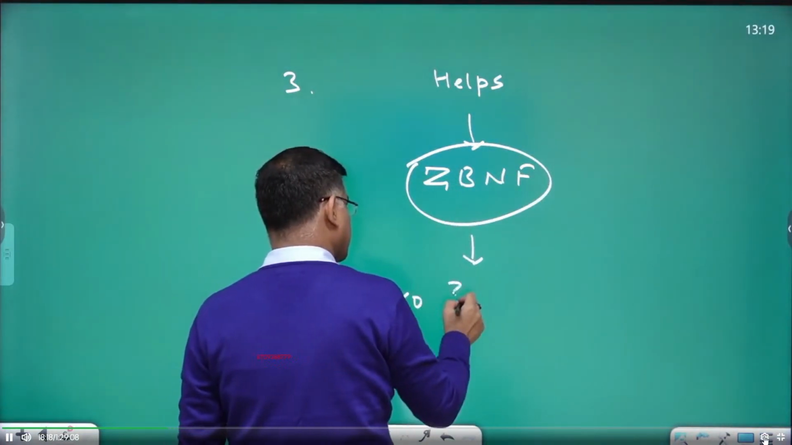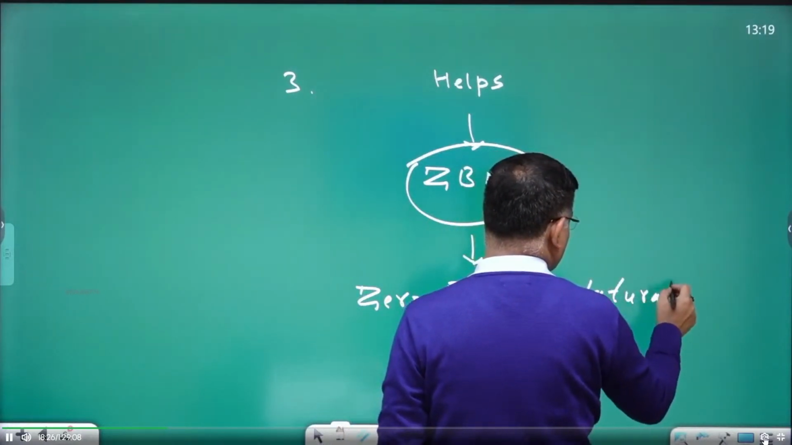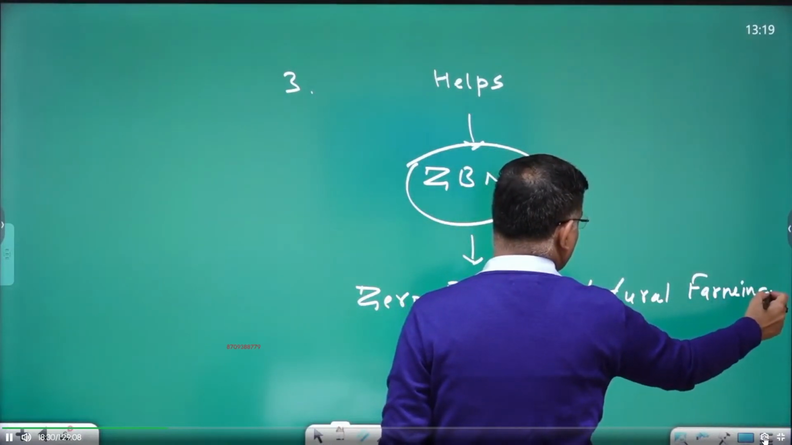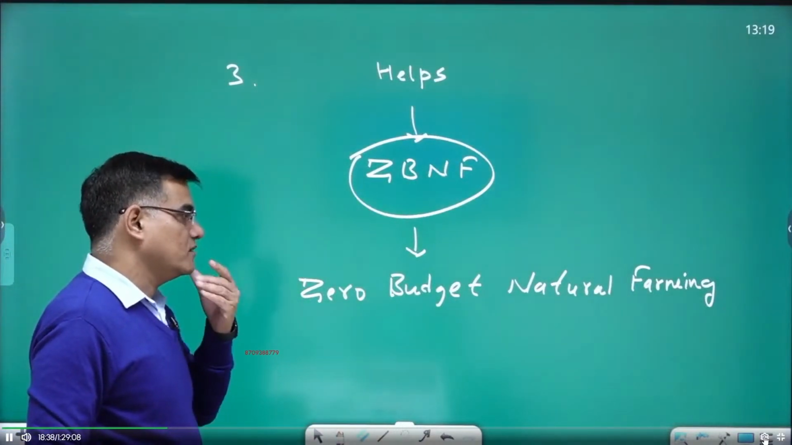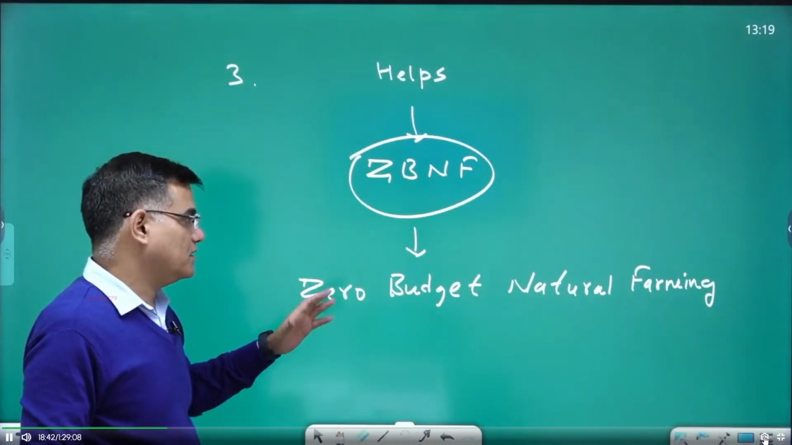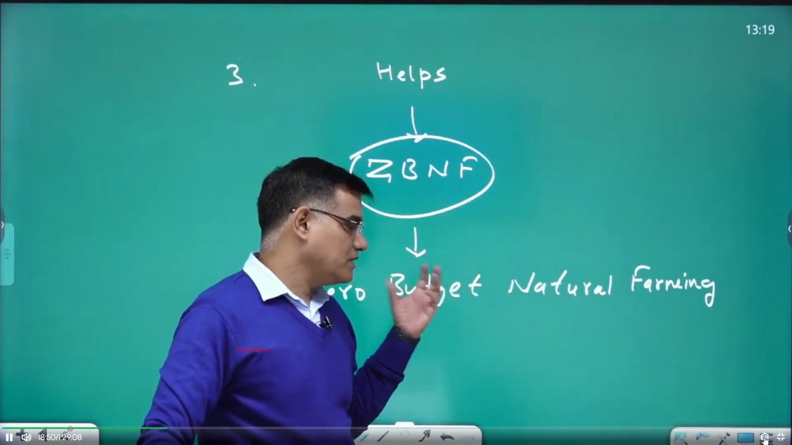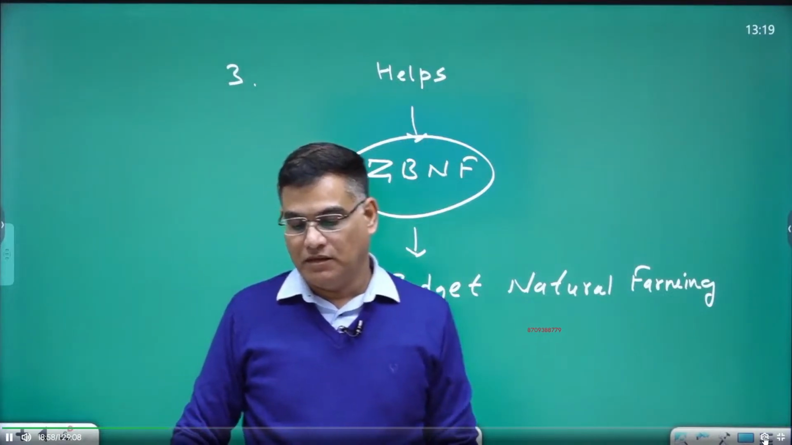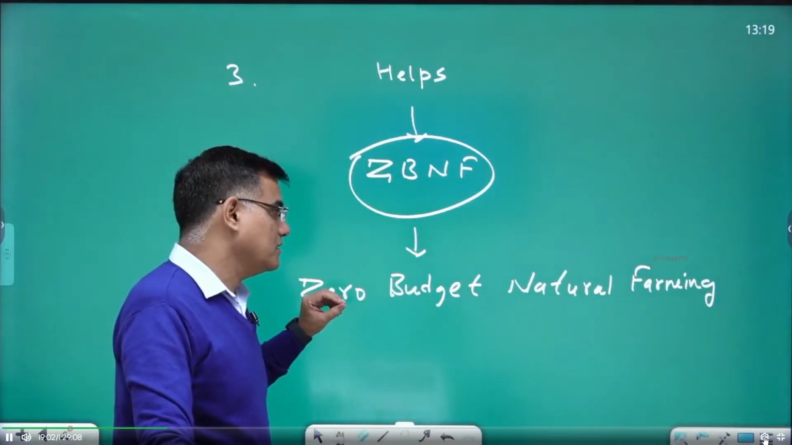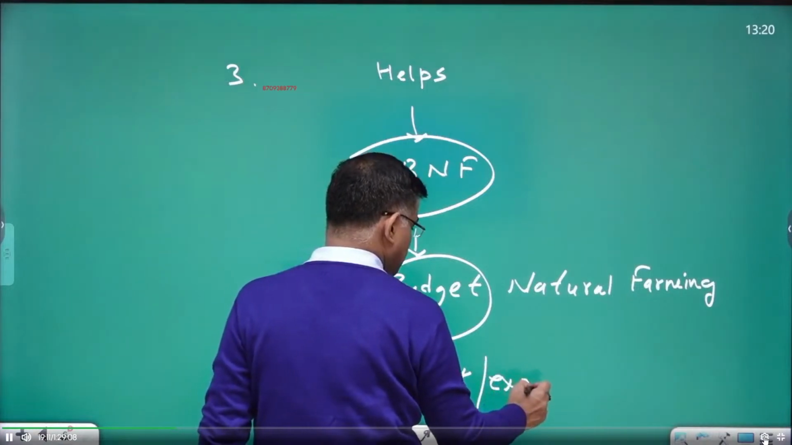Zero budget natural farming. So there are two words here: zero budget and natural farming. Though both are associated with each other, if you go natural, your budget will be lower and lower. Both are associated, still you need to make a kind of difference. Coming to this one, zero budget. What does it mean? Here, the word budget indicates cost, public expenditure, limit.